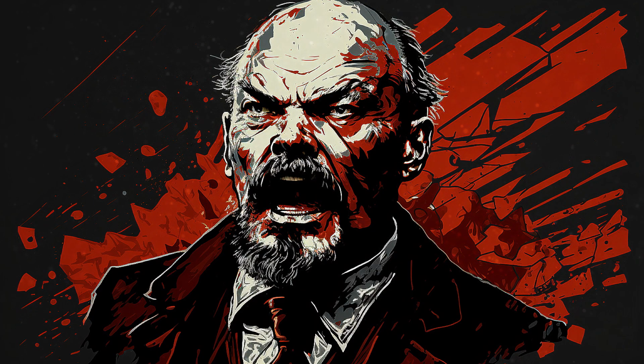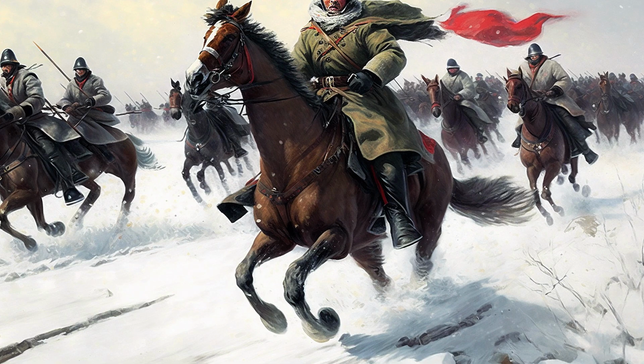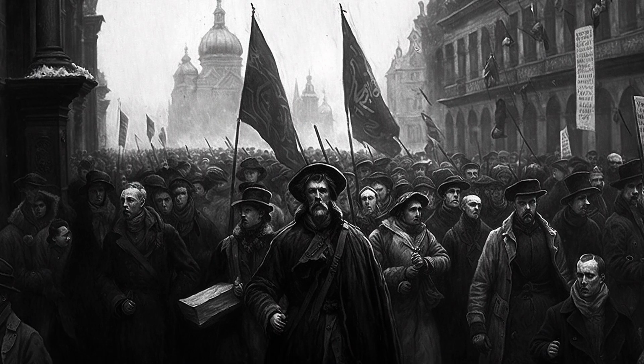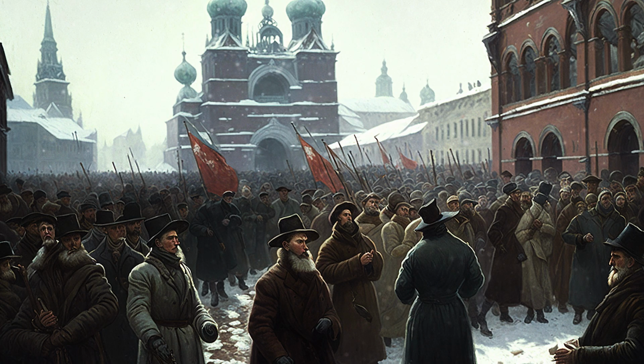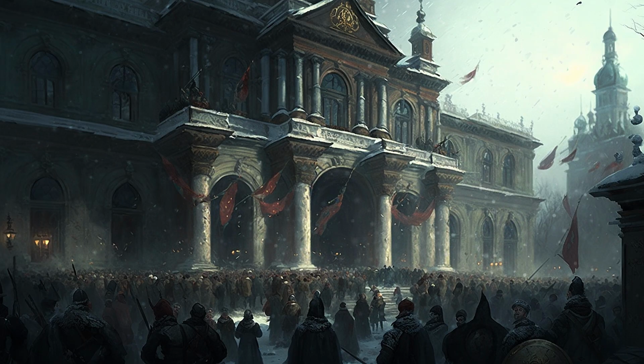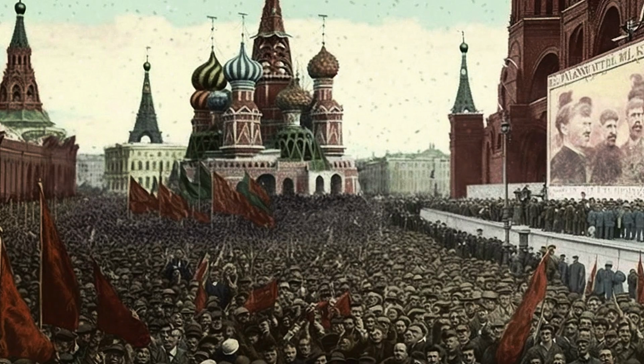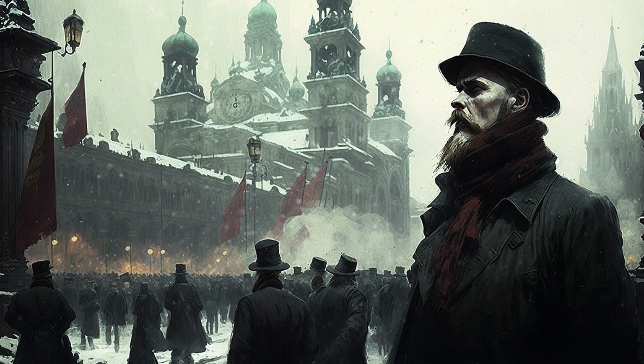The country was struggling economically, and there was a growing sense of social and political inequality, with the working classes and peasants facing poverty and oppression while the ruling classes lived in luxury. The Russian people also suffered from a lack of political freedom, with the Tsarist regime suppressing any attempts at dissent or reform. This led to a growing sense of frustration and anger among the Russian people, which eventually boiled over